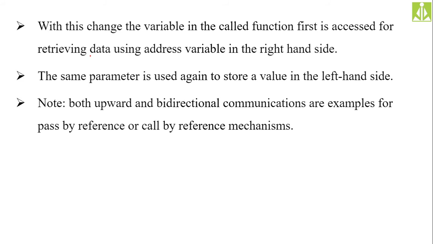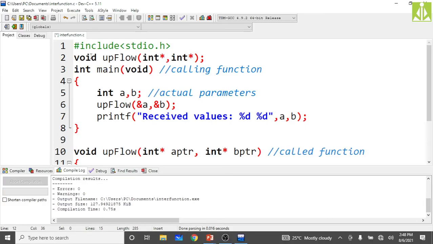Whatever changes you are making to the formal parameters, those changes you are going to see inside the actual parameters. Both upward and bidirectional communications are examples of the call by reference or pass by reference mechanism. So to twist the question, instead of asking about bidirectional communication directly, they will ask indirectly. They will simply ask you to write about the pass by reference or call by reference mechanism. So we will see the demonstration now.